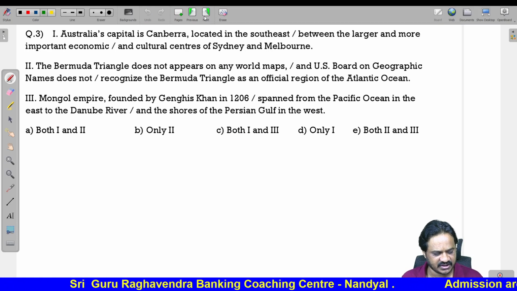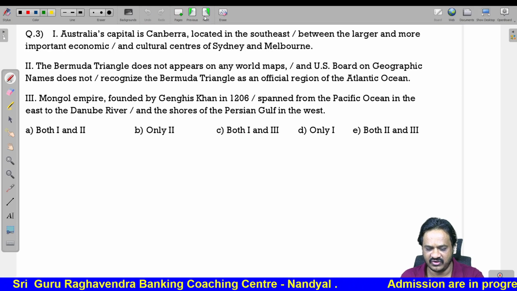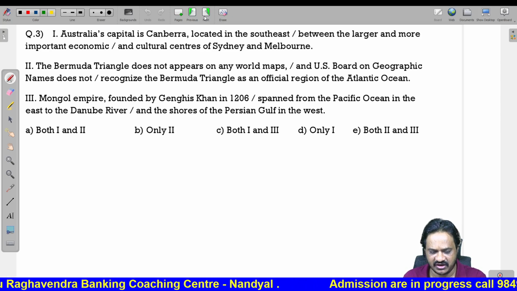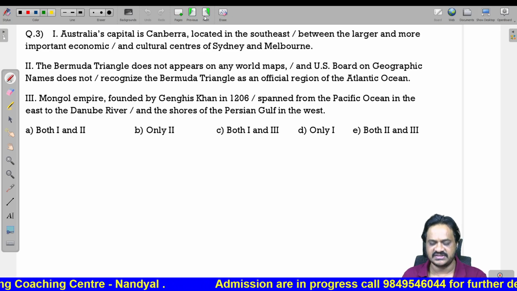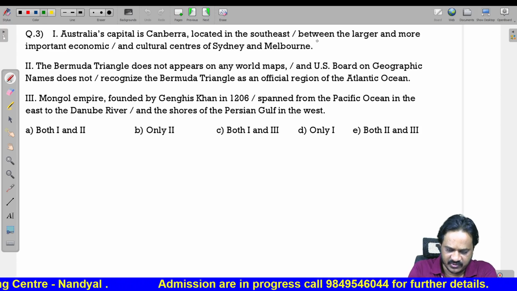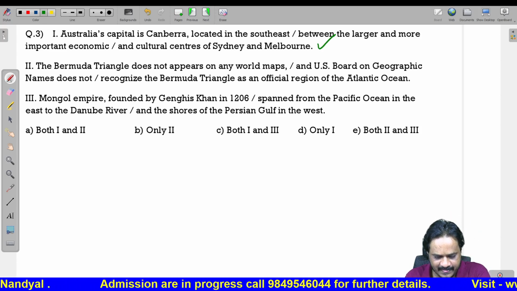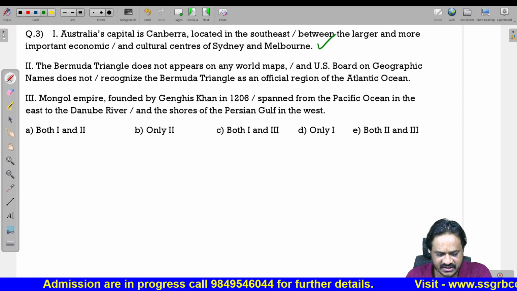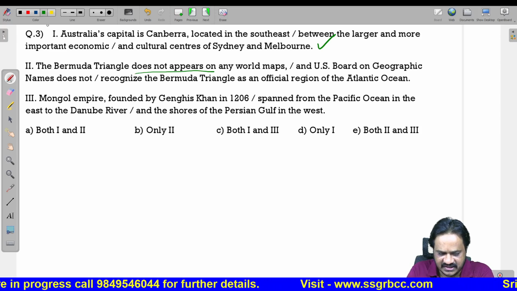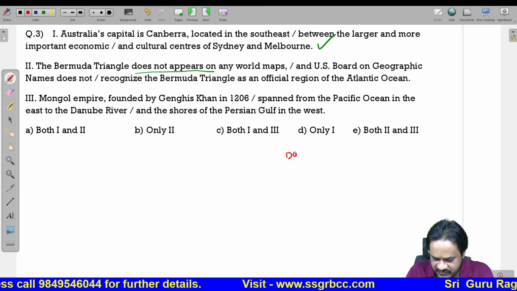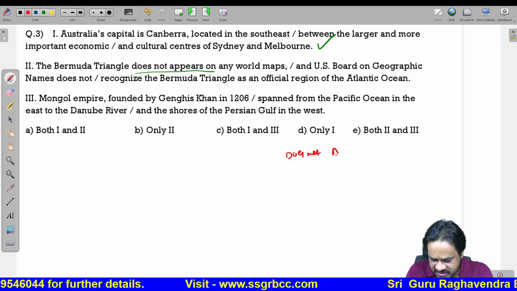Australia's capital Canberra, located in southeast between the larger and more important economic and cultural centers of Sydney and Melbourne. So, this is correct. The Bermuda Triangle does not appear. So, this is the phrasal error. We should use does not appear.